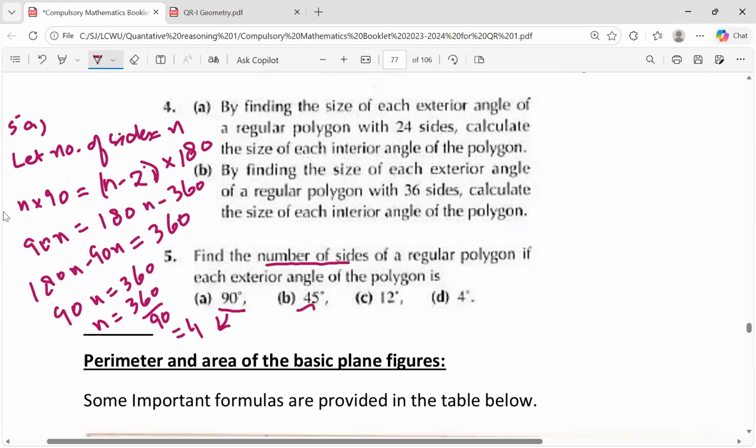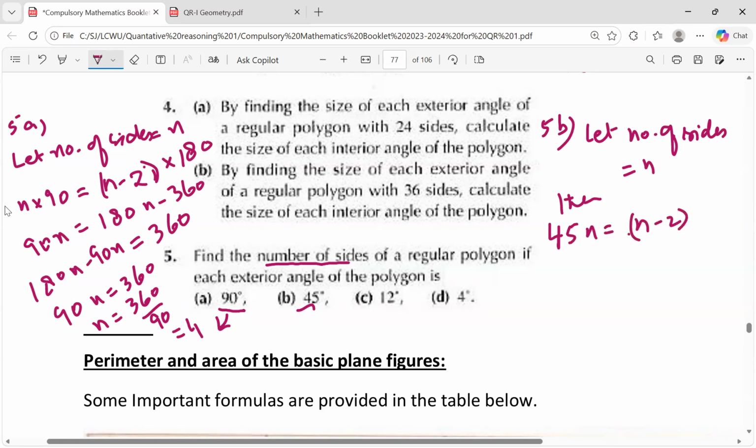For the second case, 5b, let the number of sides be n. Then using the formula, n multiplied by 45, 45n, is equal to (n minus 2) multiplied by 180. Now you can solve it to get the value of n.